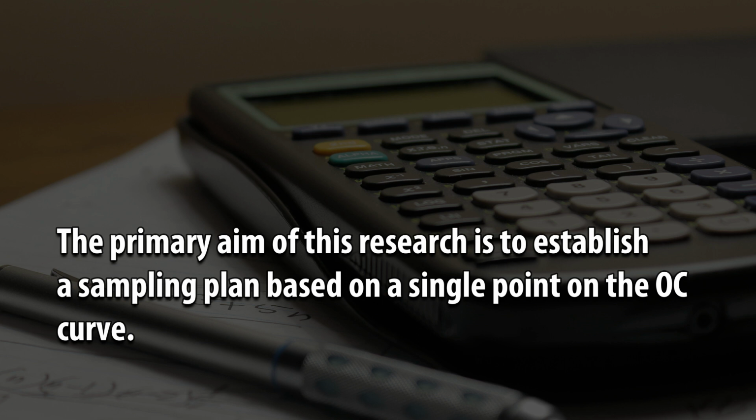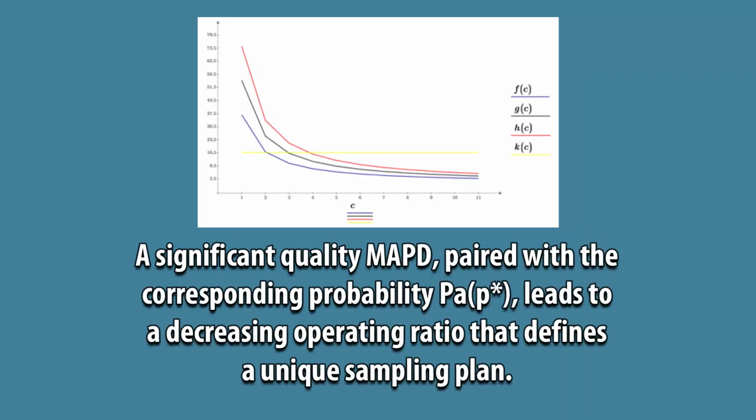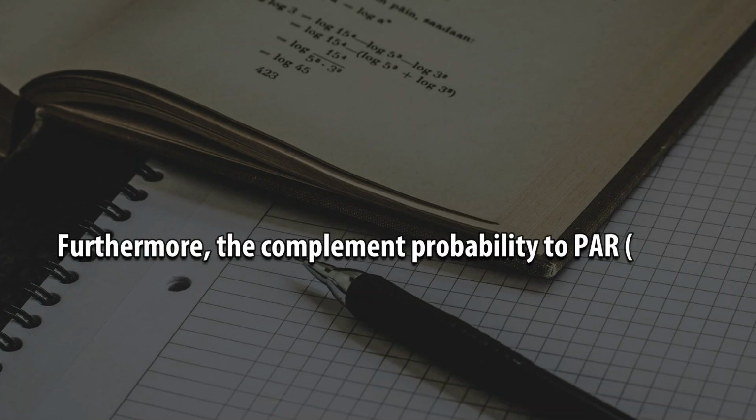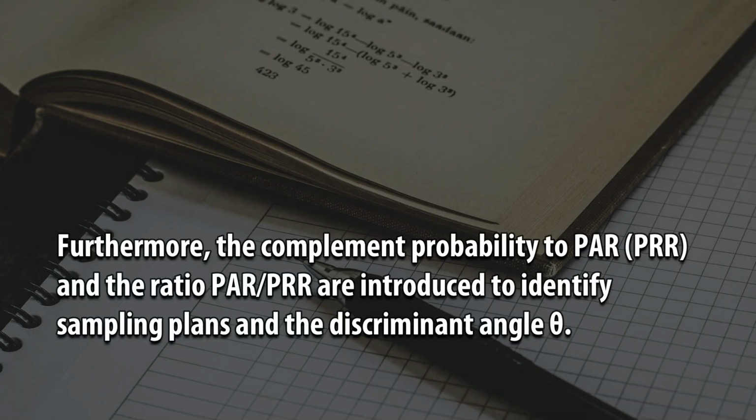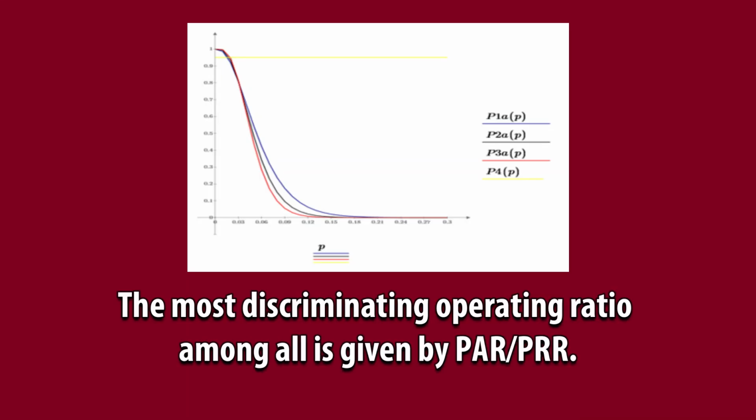on the OC curve. A significant quality MAPD, paired with the corresponding probability PAR, P*, leads to a decreasing operating ratio that defines a unique sampling plan. Furthermore, the complement probability to PAR, PRR, and the ratio PAR-PRR are introduced to identify sampling plans and the discriminant angle theta. The most discriminating operating ratio among all is given by PAR-PRR.